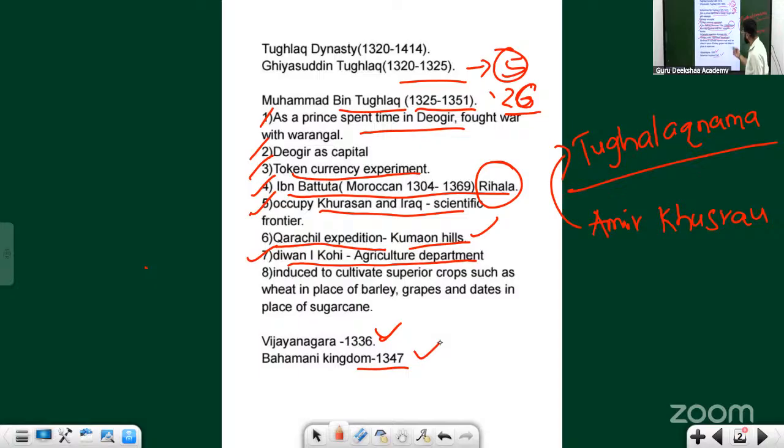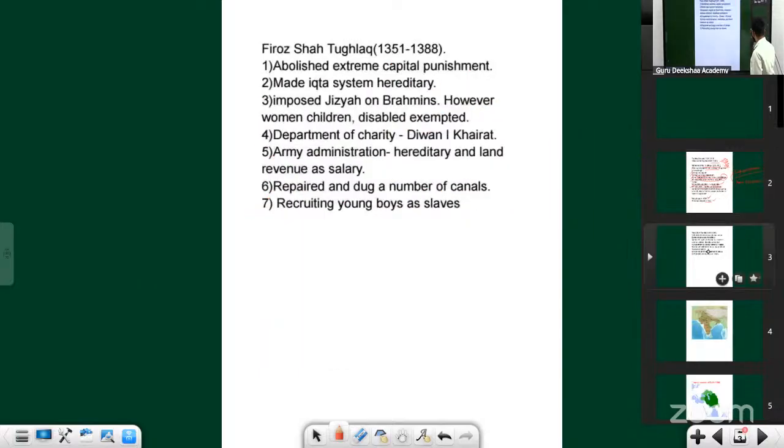Okay. So after Muhammad bin Tughlaq, who is the person who ruled Delhi? It is Firoz Shah Tughlaq. Firoz Shah Tughlaq is a cousin of Muhammad bin Tughlaq. Here you can see that Firoz Shah Tughlaq was lenient compared to Muhammad bin Tughlaq.